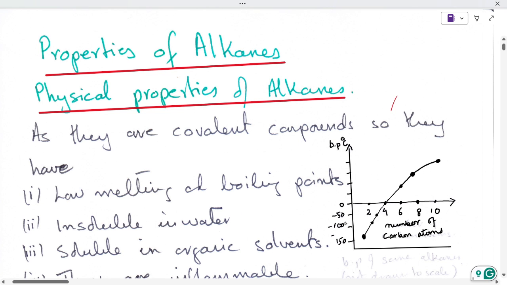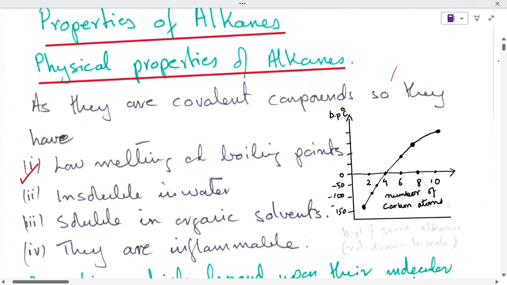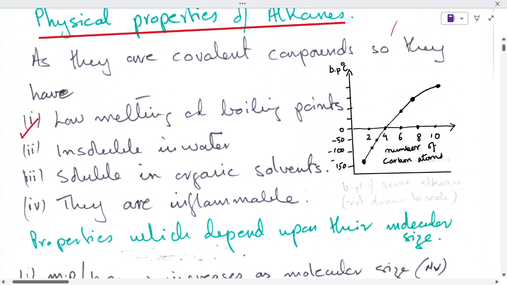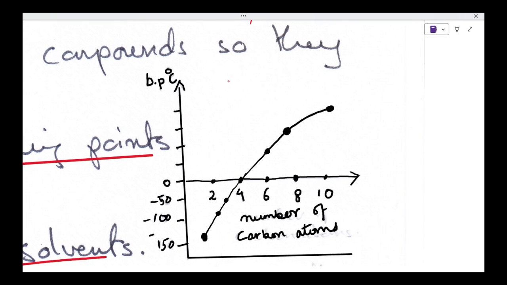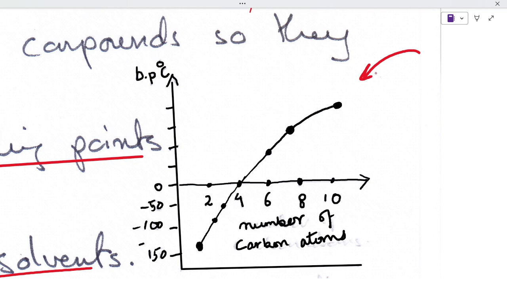So their physical properties: as they are covalent compounds, they have low melting points and boiling points, as we have studied in our previous chapters, where I told you that covalent compounds have simpler molecular formulas and low melting and boiling points. On the right corner I have drawn a graphical representation of the boiling points with the increasing number of carbon atoms. The graph is not drawn to scale, just to show you that as the number of carbon atoms increases, their boiling point also increases.